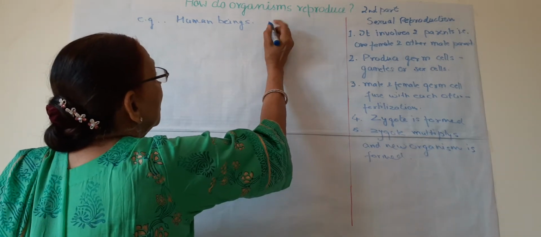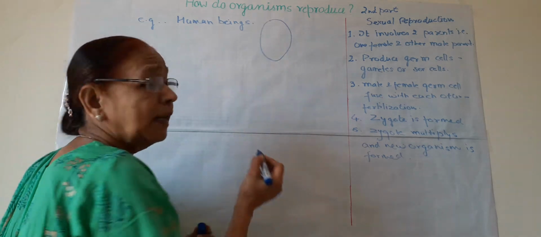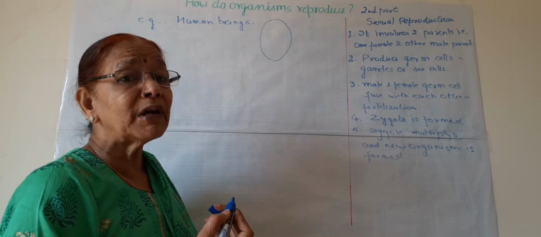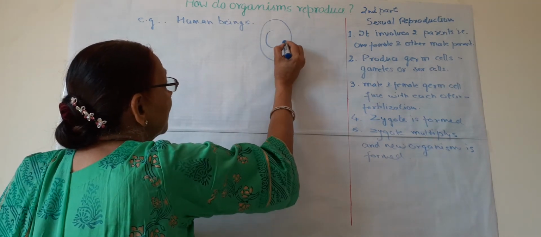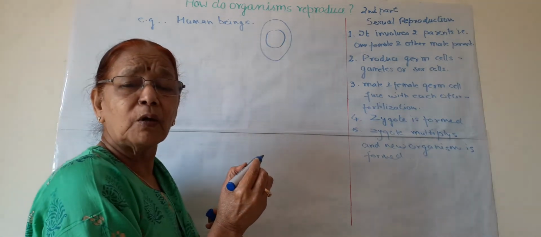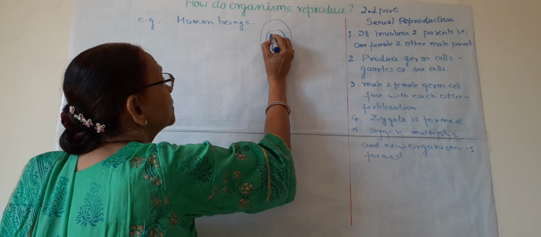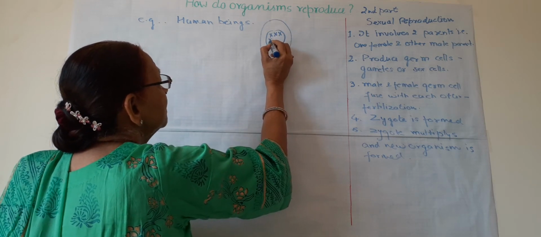So suppose this is a human cell, our body cell. We have about 30 trillion cells in our body. This cell has a nucleus, as all of you know. This nucleus has chromosomes like this.